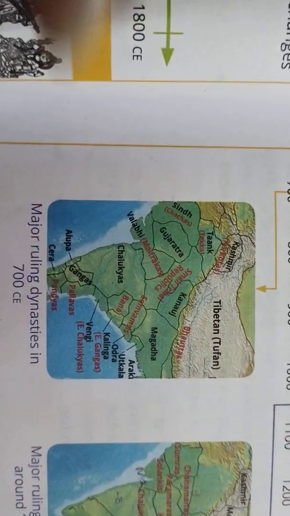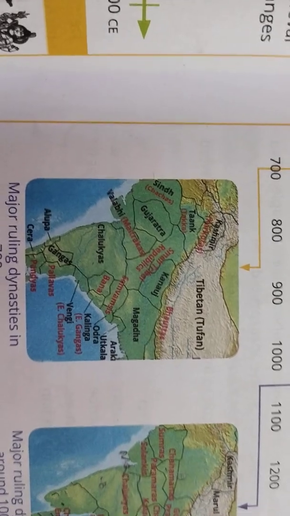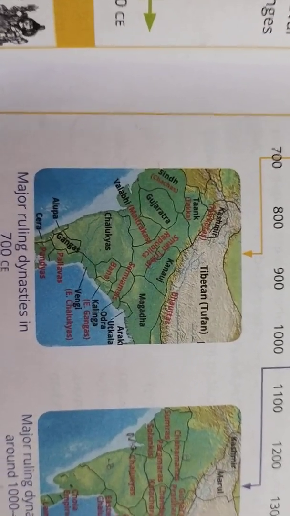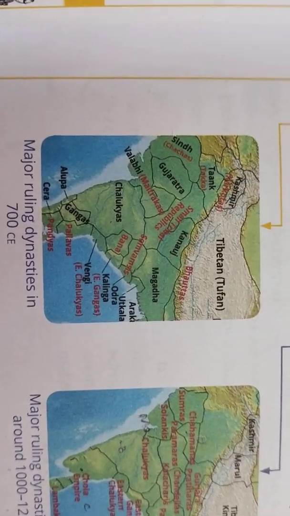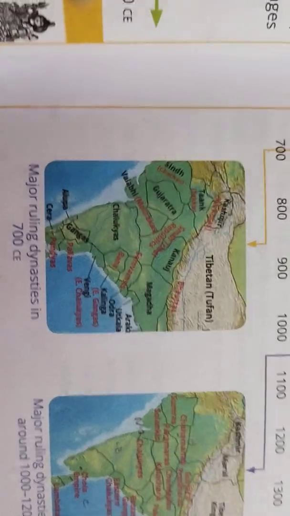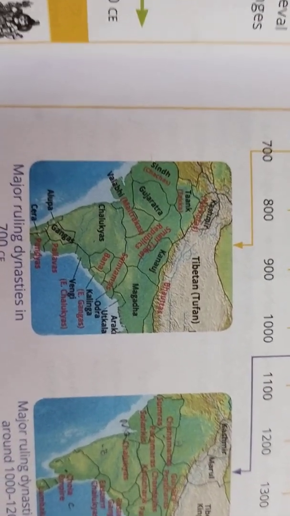They were all ruling over these small kingdoms, right? So all together they were ruling over there. These different small dynasties had their own unique power in the year 700 CE.